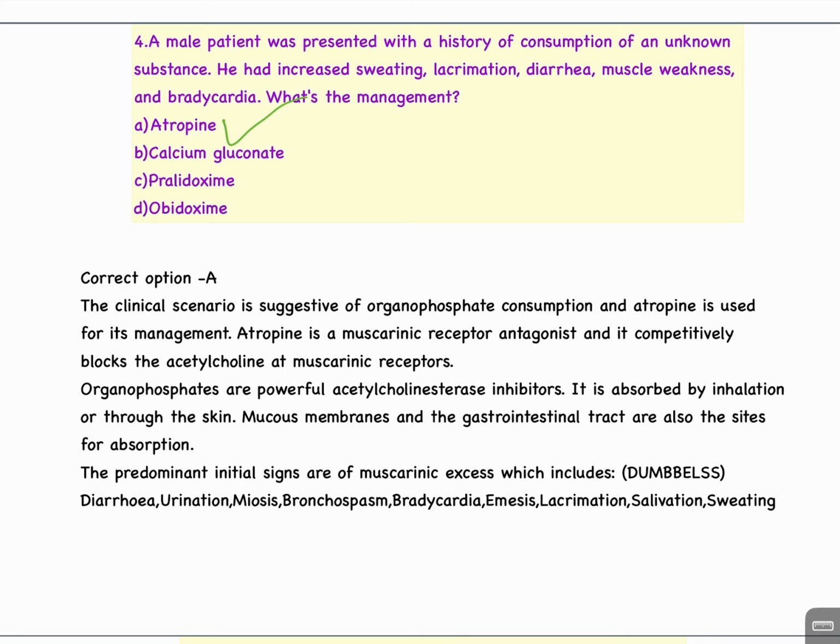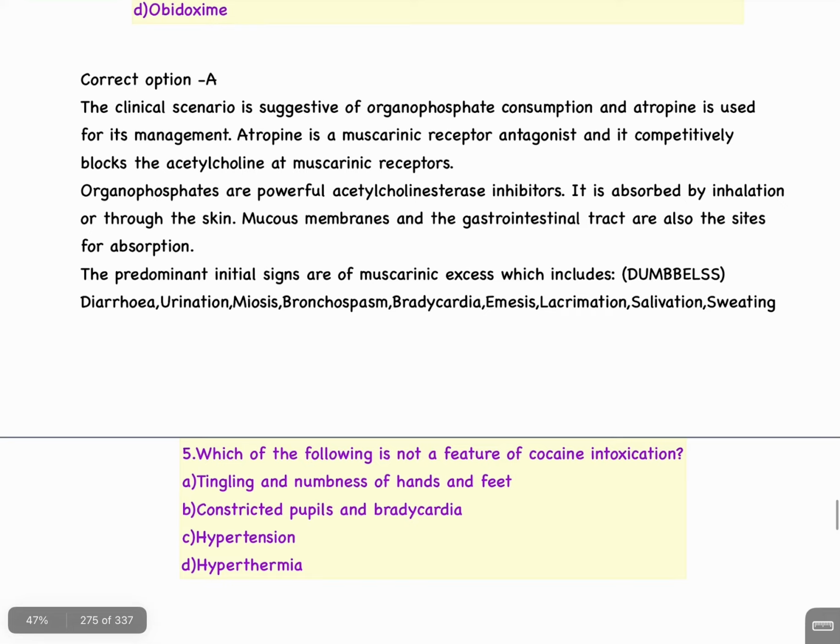Mucous membranes and the gastrointestinal tract are also the sites for absorption. The predominant initial signs are of muscarinic excess, which includes DUMBELS. इसका न्यूमोनिक है DUMBELS. Diarrhea, urination, miosis, bronchospasm, bradycardia, emesis, lacrimation, salivation, and sweating.